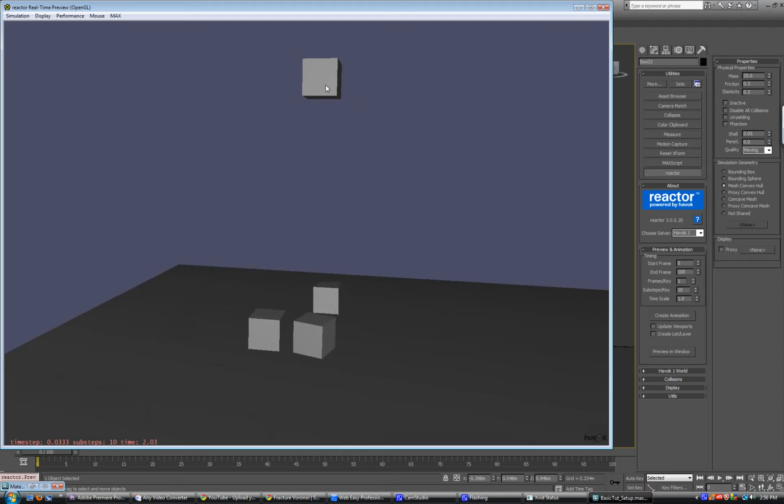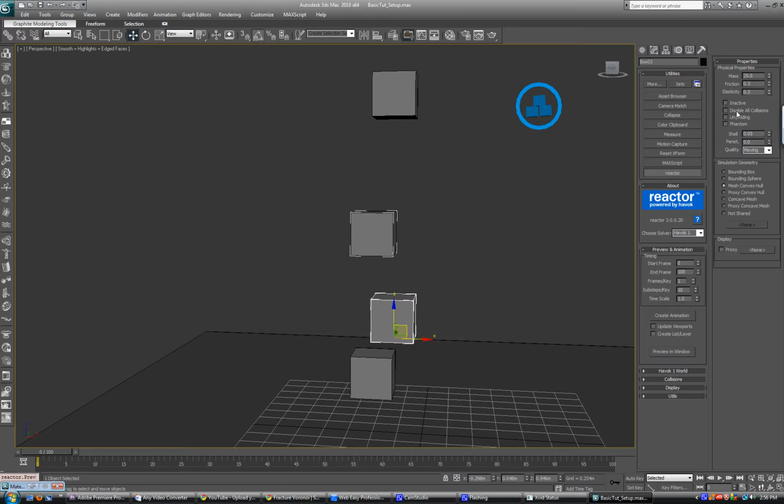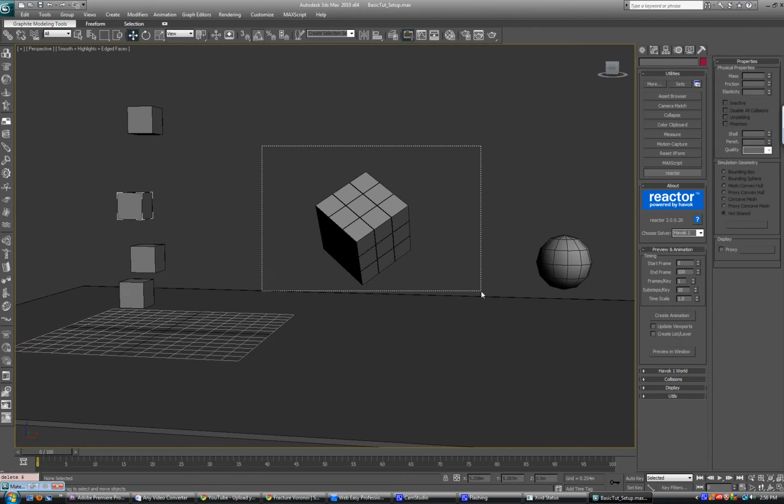There you go. This thing animates the top and it pushes that object out of the way. The other two, disable all collisions, is very self-explanatory. It just makes it so it doesn't collide with anything. The phantom object basically makes it so it can go through certain objects. So that's enough for the rigid bodies, and we're going to go ahead and move on to my next demonstration.